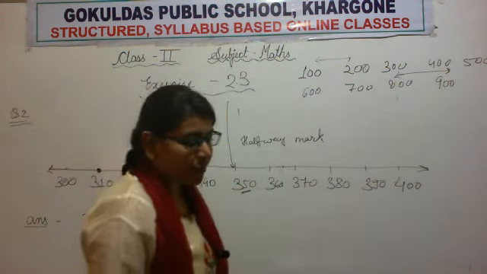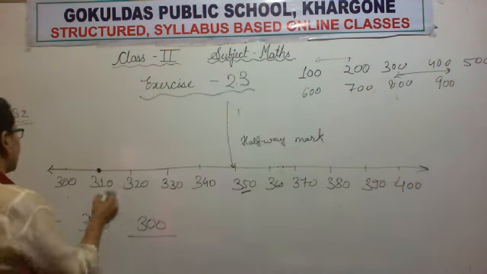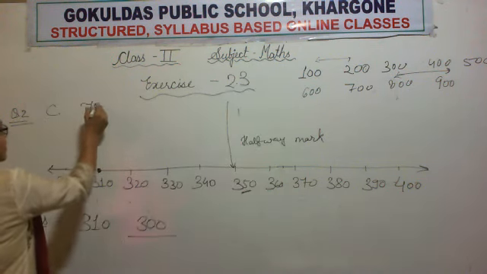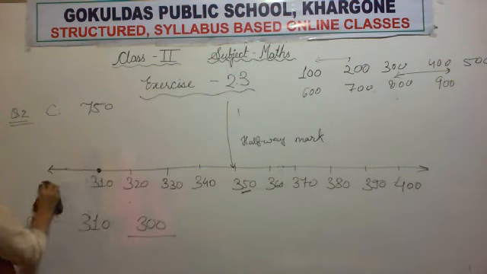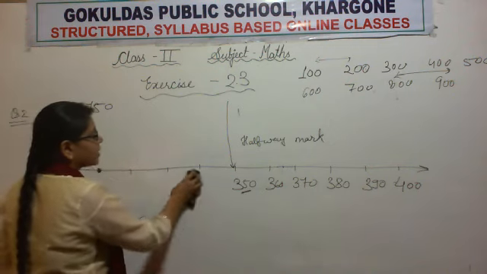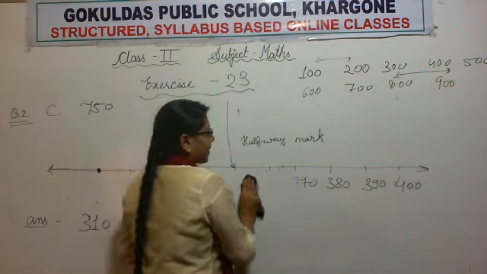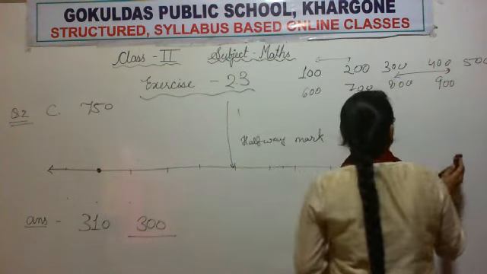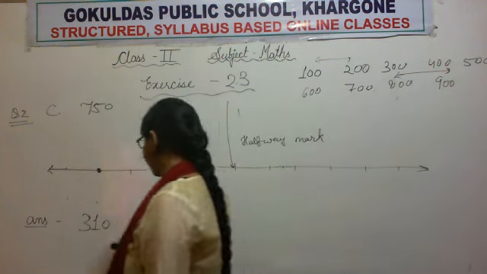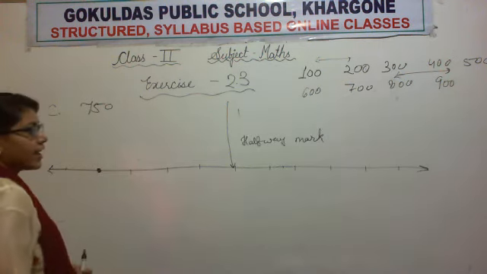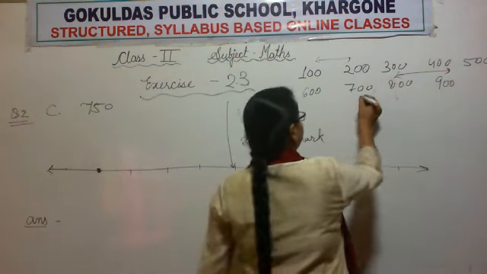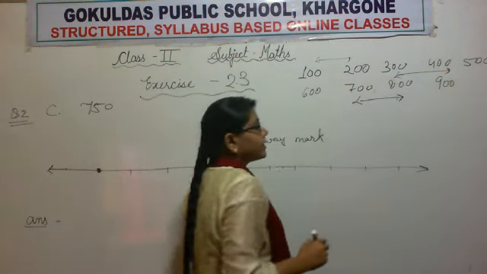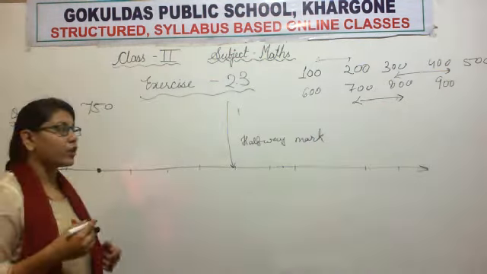Now, the next number is 750. See, 750. Now, think about it. Where does 750 lie? Yes, very good. The 750 lies between 700 and 800. Okay.